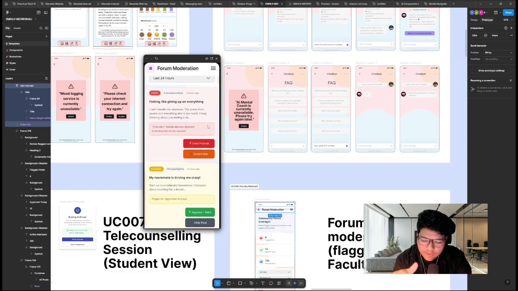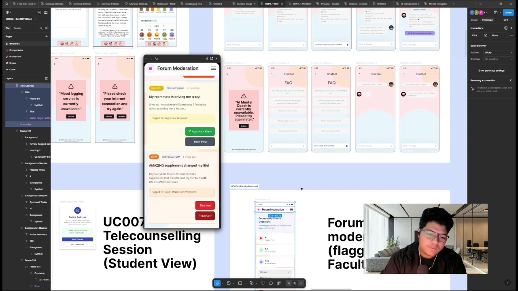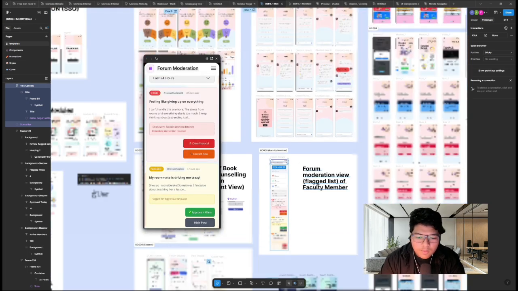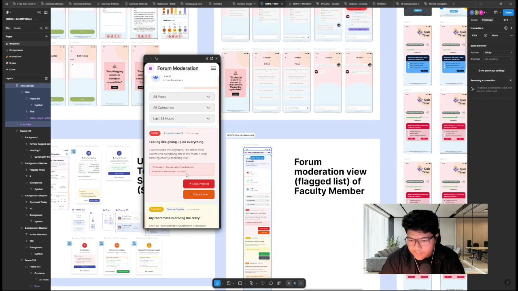It's all by AI, and the faculty member just double checks: does this post need to be in crisis? They can go to the counselor to inform the counselor that this student is in danger at the press. They can also ban the user, remove the post, hide it, and approve plus warn maybe. That's all for the forum moderation view and the faculty member.